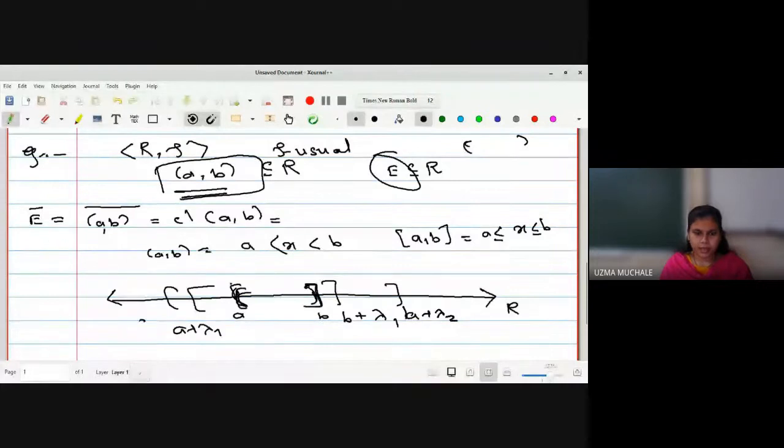In this way I can have many closed sets which contain the open interval (A, B). So out of all those closed sets I have to select the smallest one, right?